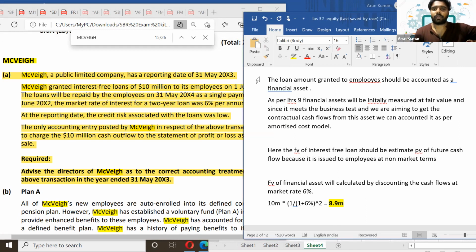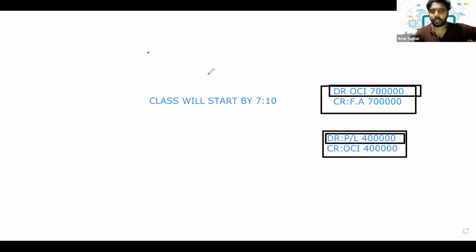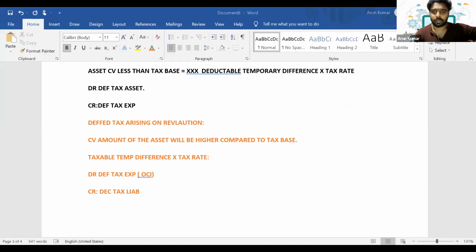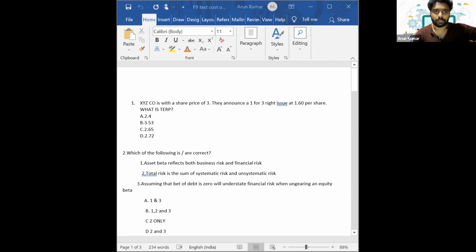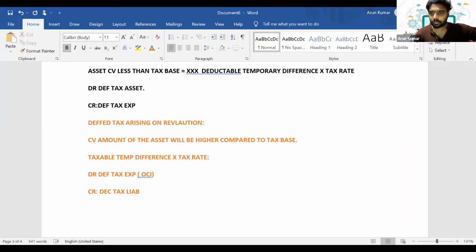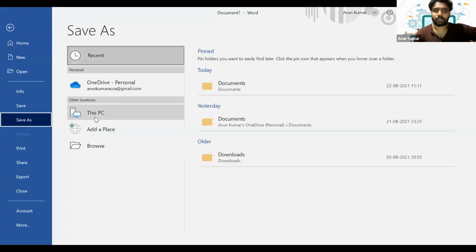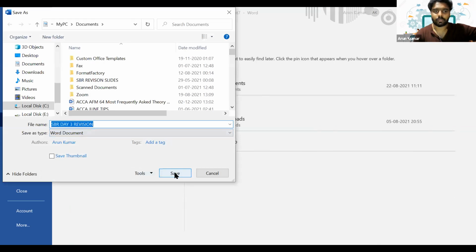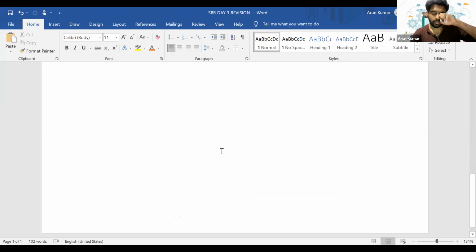Now we'll discuss the other two important accounting standards, IFRS 2 and IAS 19. So can you see that Word file?